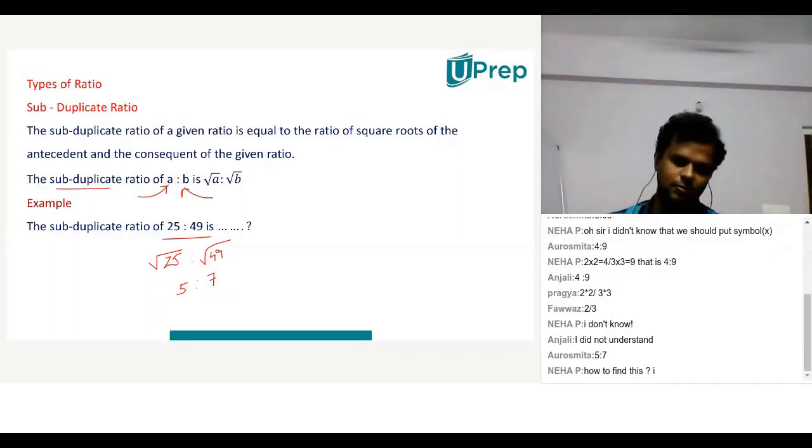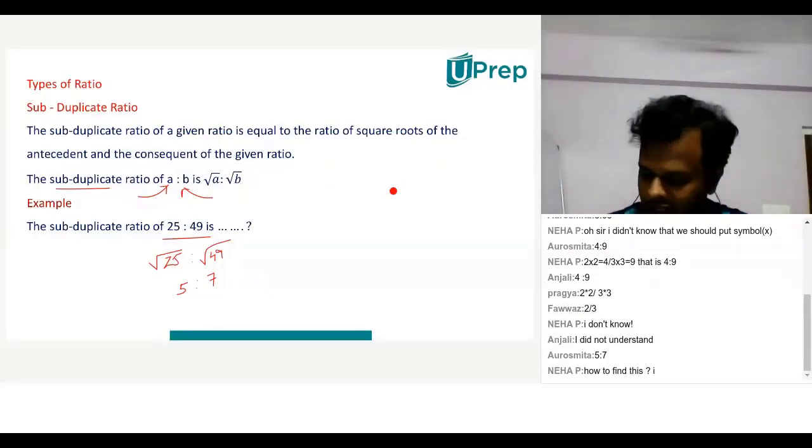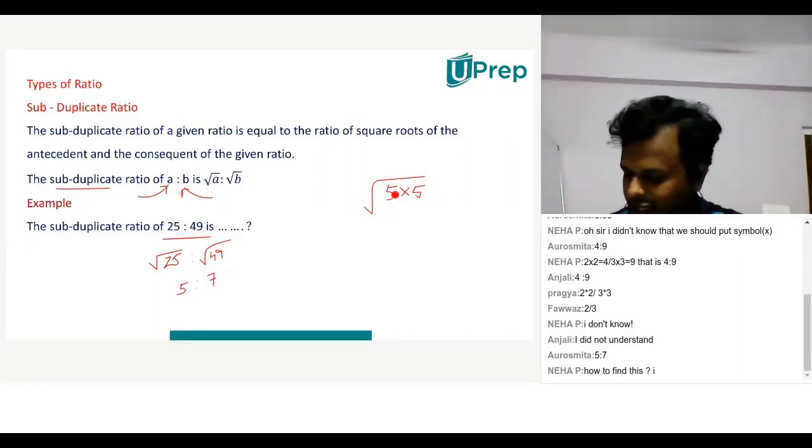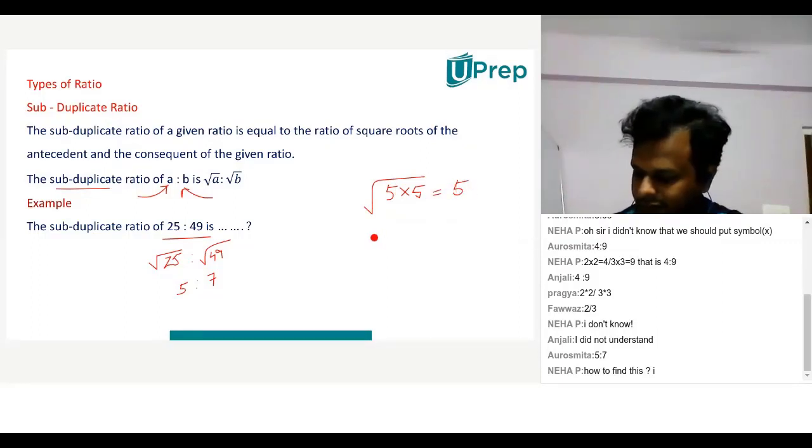Sir, what is the square root? Okay. So children, 25 can be written as 5 into 5, right? And when I apply a square root, I can take only one 5 outside. So square root of 25 becomes 5.